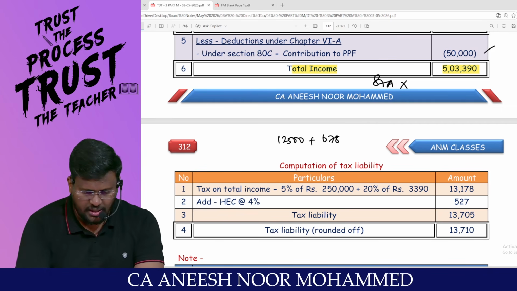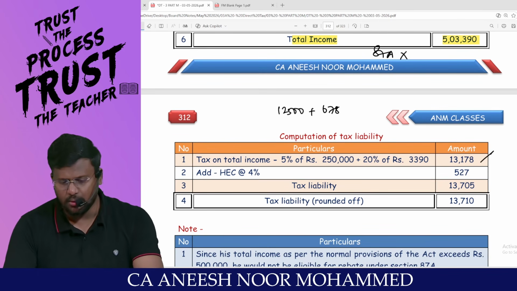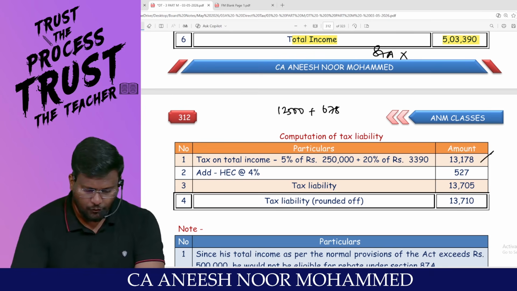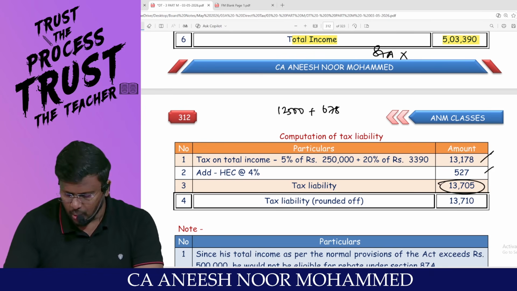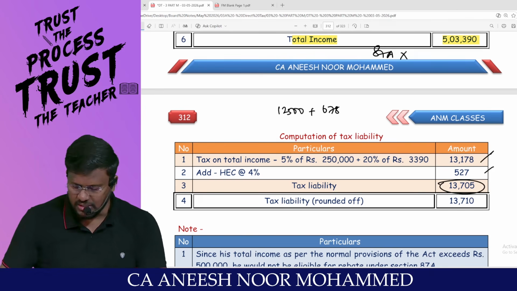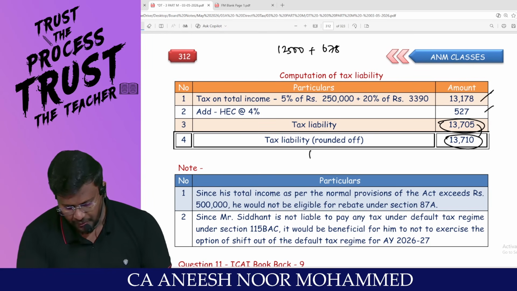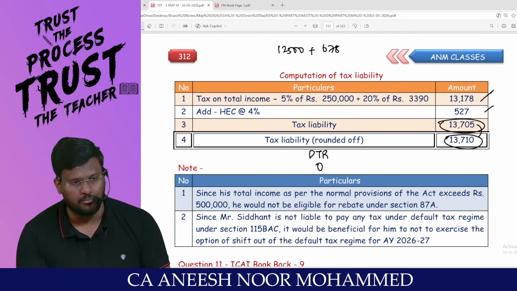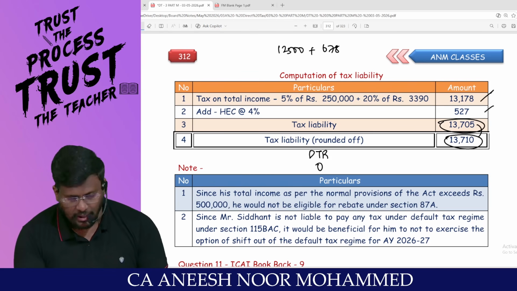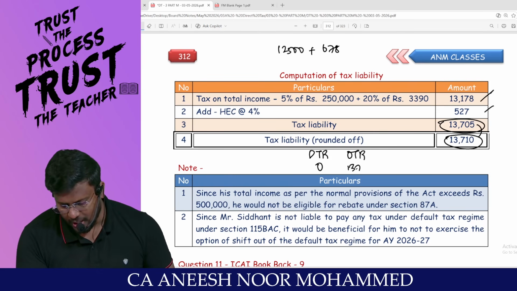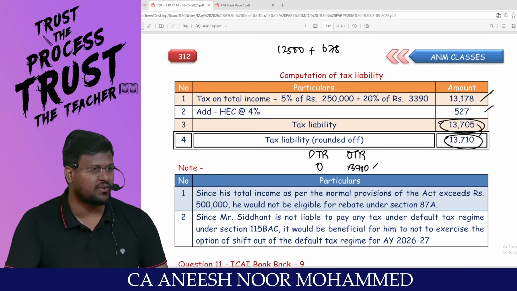So 678 plus 12,500 is 13,178. Into 4%, 527. Total tax liability 13,705. If you round off, 13,710. That means if you are traveling through the default tax regime, don't pay any tax. But if you are traveling through the optional tax regime, you are liable to pay 13,710 as tax.